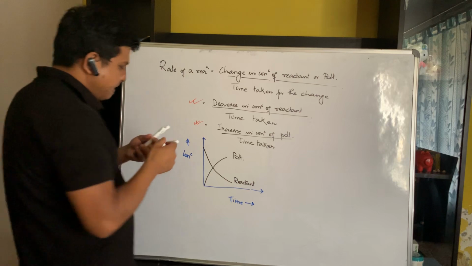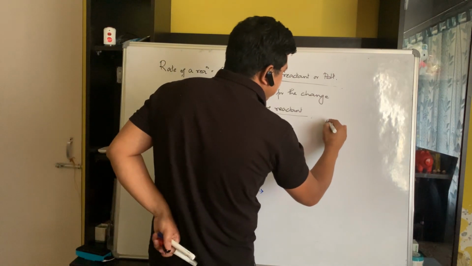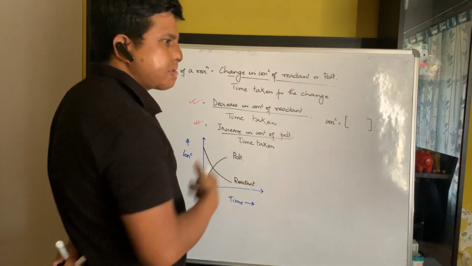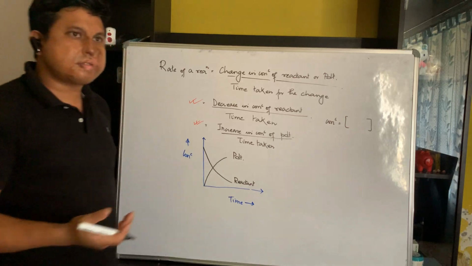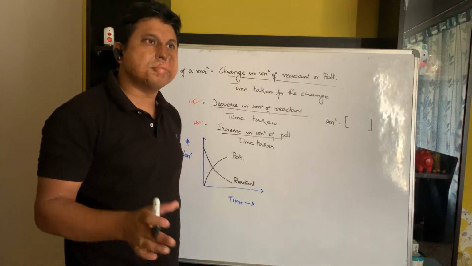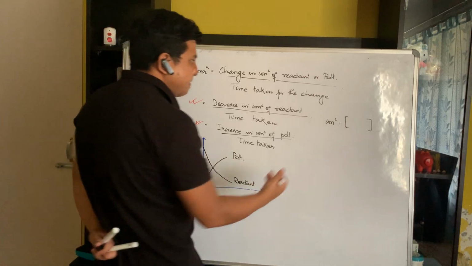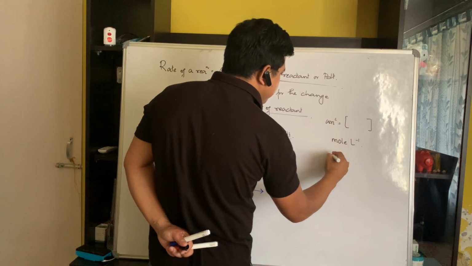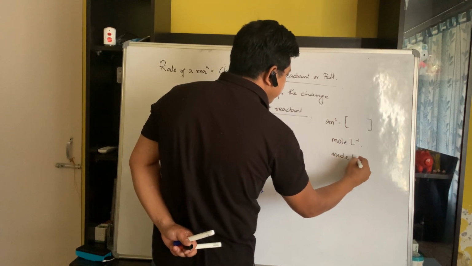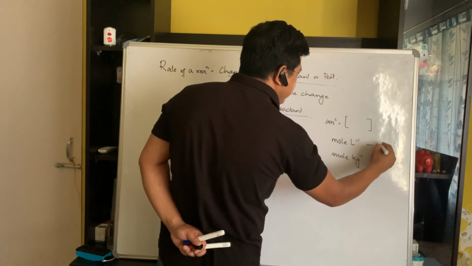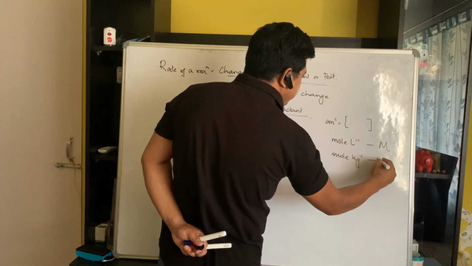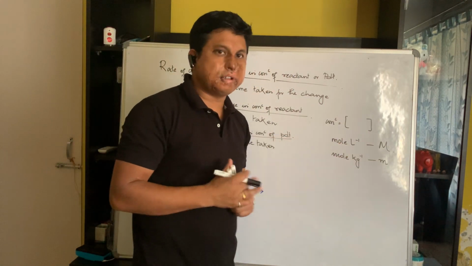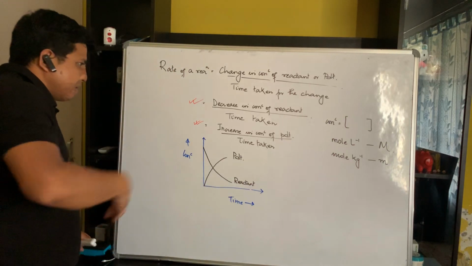And these concentration terms are normally written in square brackets. And what is the unit of concentration? Concentrations we usually measure in molarity and molality. So the units will be either molarity, mole per liter, written as capital M, or molality, mole per kg, written as small m. These topics have been dealt with in class 11 itself, so I'm not going to go through them again.